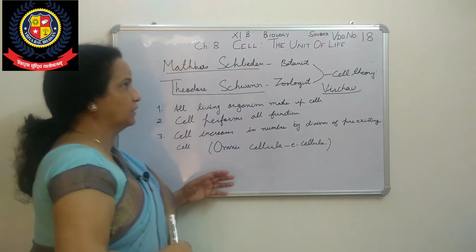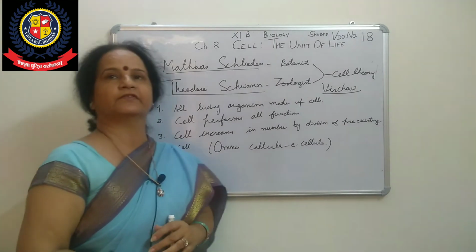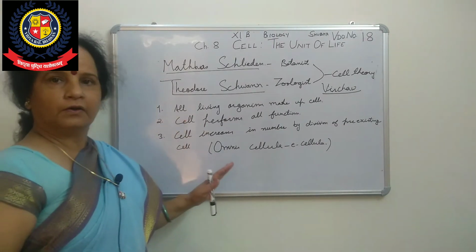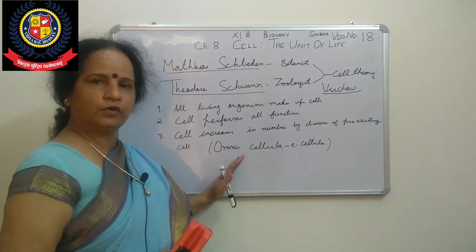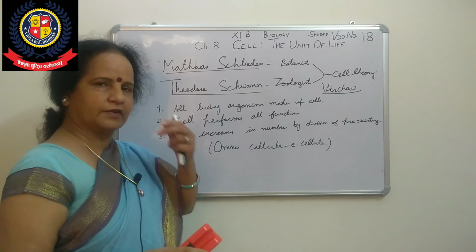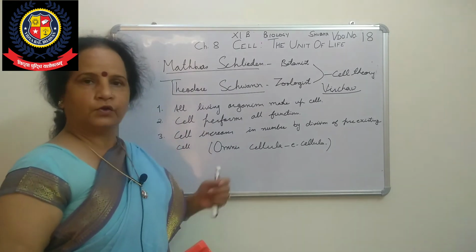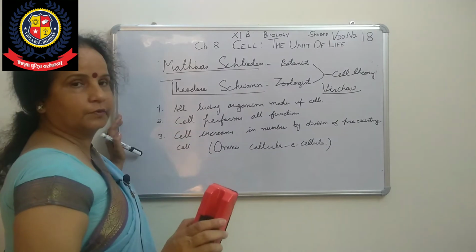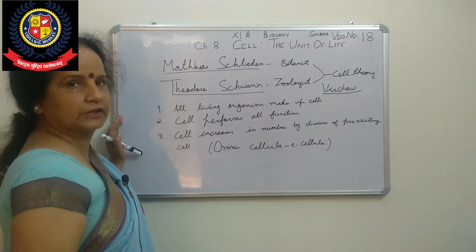Now we'll talk about the cell's shape and size. Is that clear, beta? You know all these points, you have done them in class 9th also. These 3 points are common points given in your book. It is a very important question: what is cell theory? Who gave the cell theory?